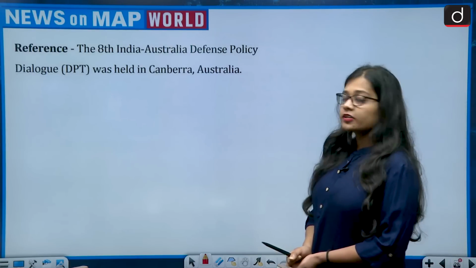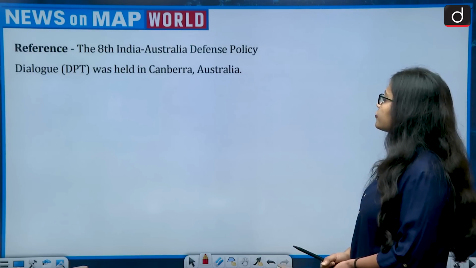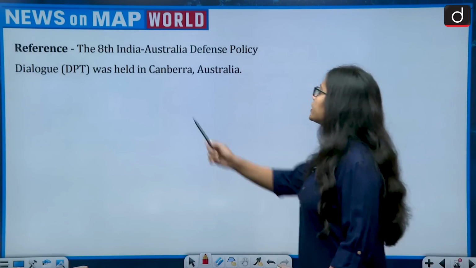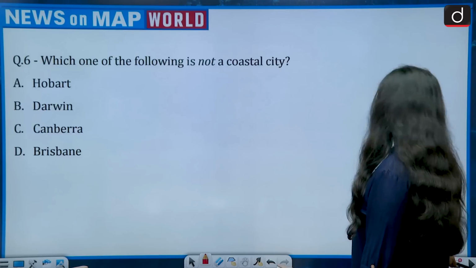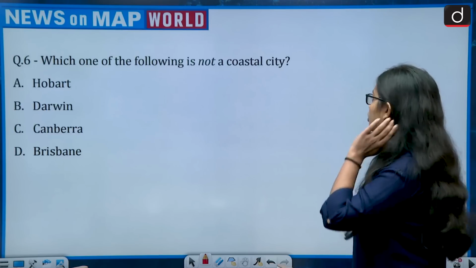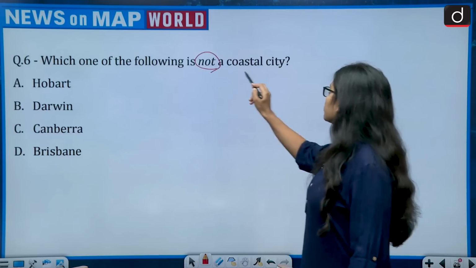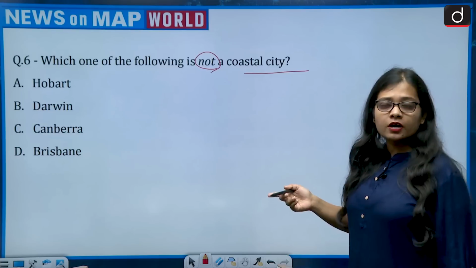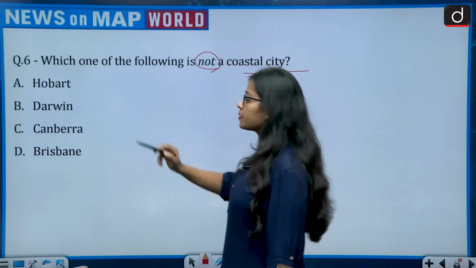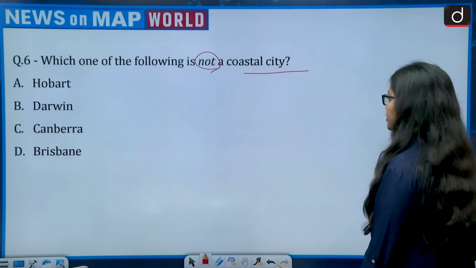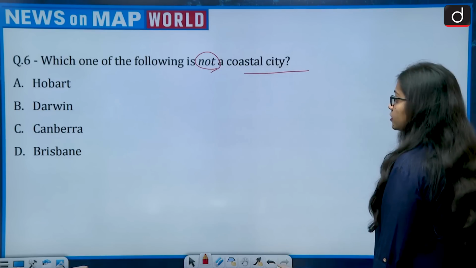The reference says the 8th India-Australia Defence Policy Dialogue was held in Canberra, Australia. This brings Australia to the news. Question says, which one of the following is not a coastal city? That is Hobart, Darwin, Canberra, Brisbane. So these 4 cities are situated in Australia.